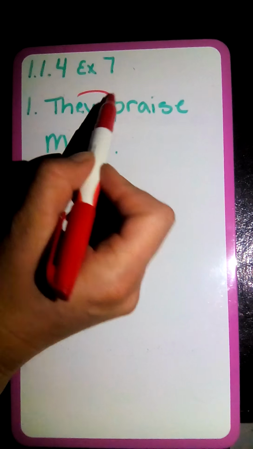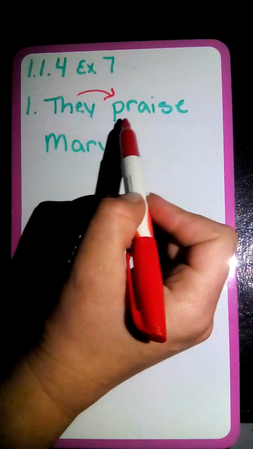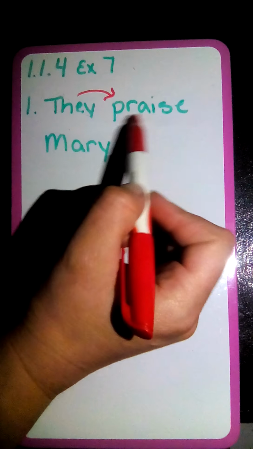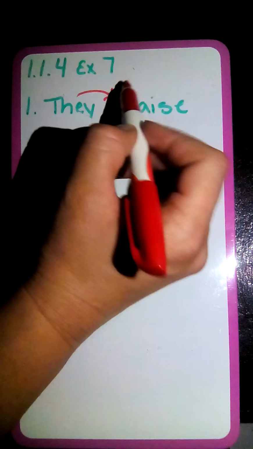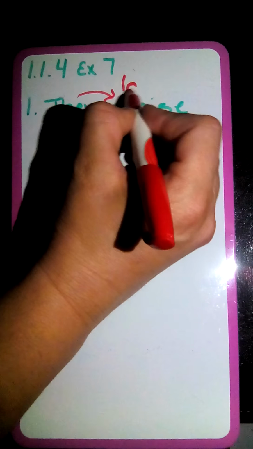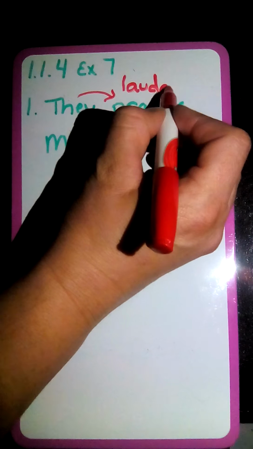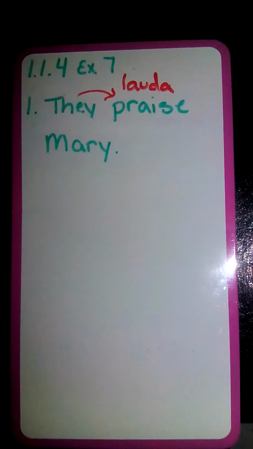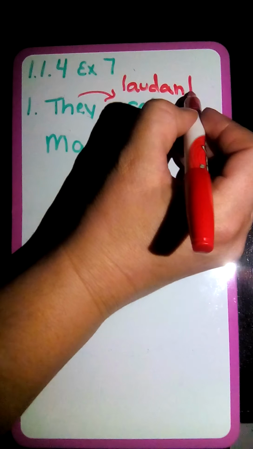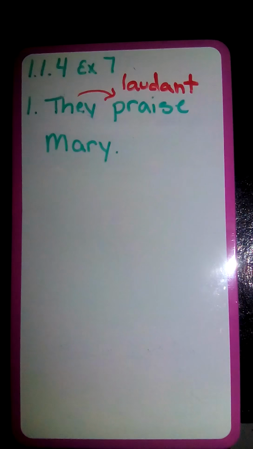Who praises Mary? Let's look for our subject. Well, they praise Mary. We don't have a noun to express they right now. So we know they can actually be expressed through the word praise. When we think of laudat and laudant, that could be they or he, she, it praises, or they praise. So let's start with our stem, L-A-U-D-A. Now, do we put the T or the NT? Well, this is plural, so we're going to put NT. Laudant.